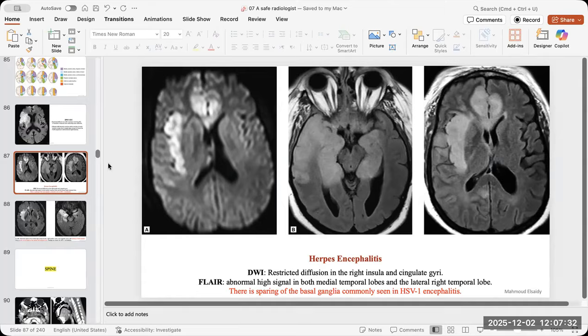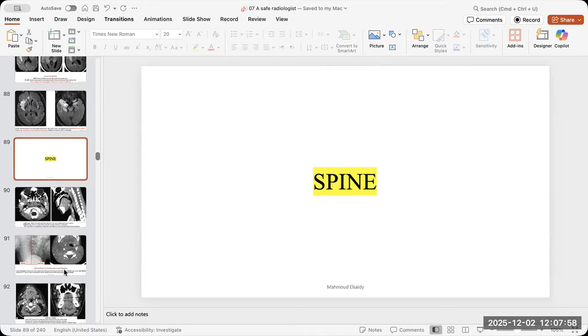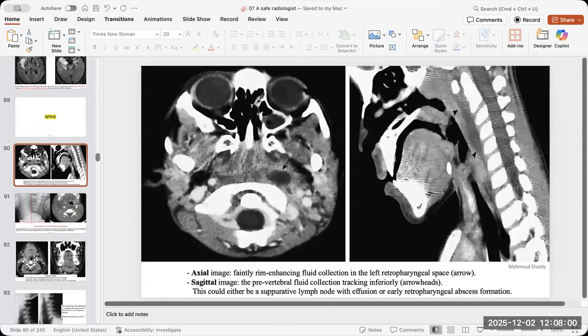So don't forget to mention these items in your description so the examiner knows that you are talking about the infarct, you are talking about herpes and this stuff. Early involvement of the medial temporal lobe in general is favoring herpes simplex.